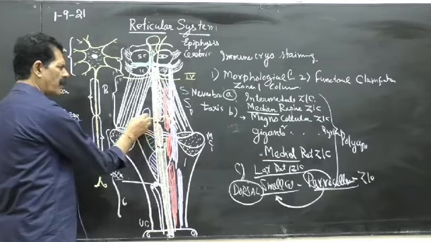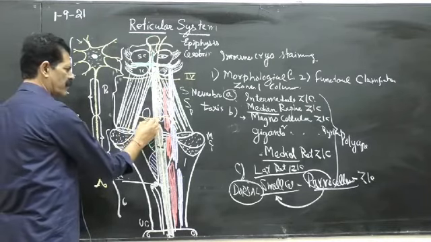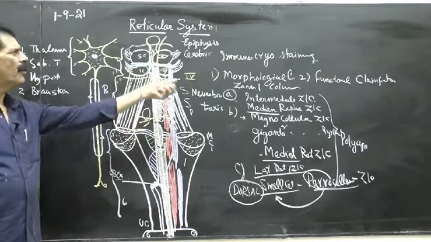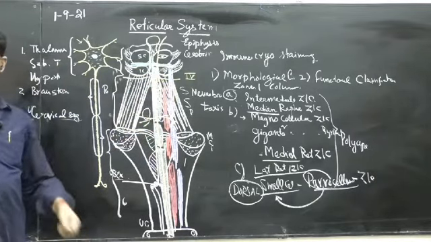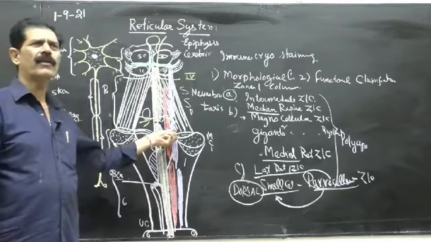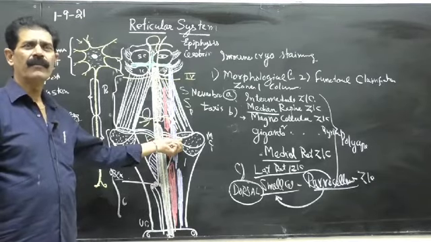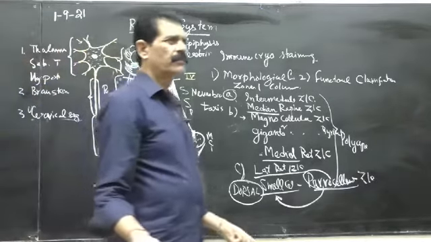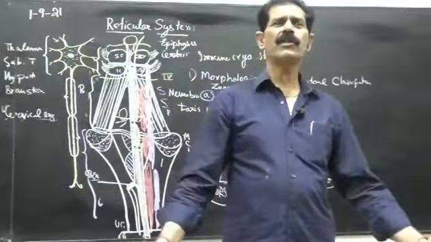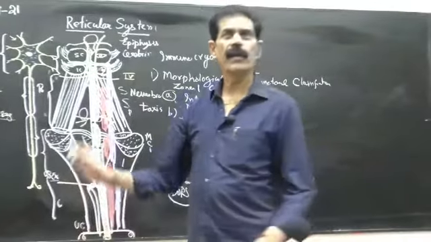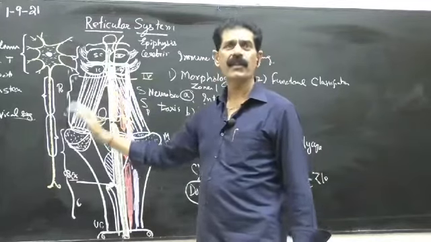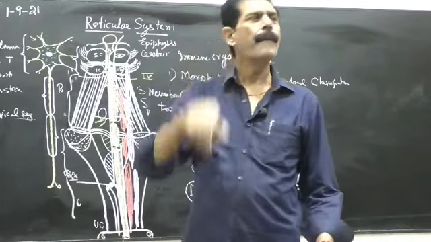So they have both crossed and uncrossed fibers. Because of this, stimulation of the reticular formation of one side will give a bilateral response. The nuclei are bilaterally symmetrical, and the response is also bilateral.